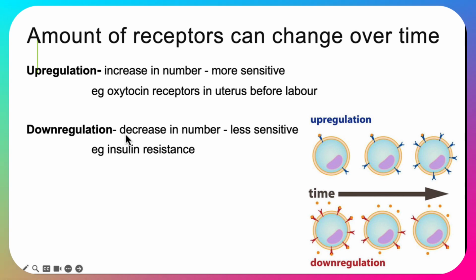Now, downregulation is when there's a decrease in the number of receptors, so it becomes less sensitive to that hormone. An example of that occurs in the situation of insulin resistance. When people have chronically high glucose levels in the blood, there can be a downregulation of the insulin receptors of the muscles and the liver.